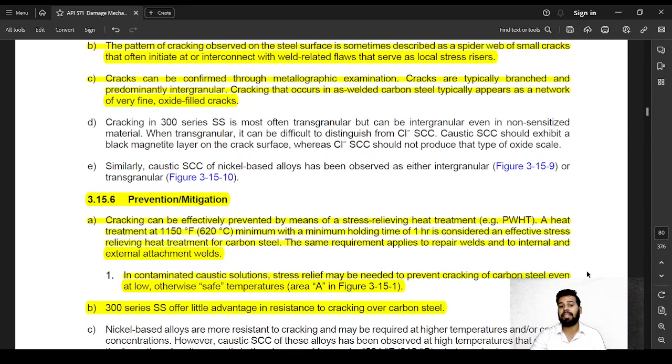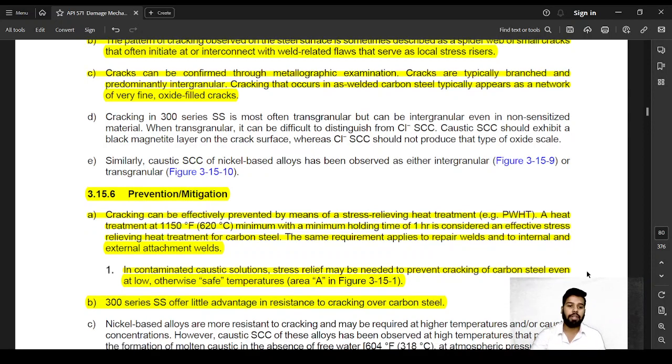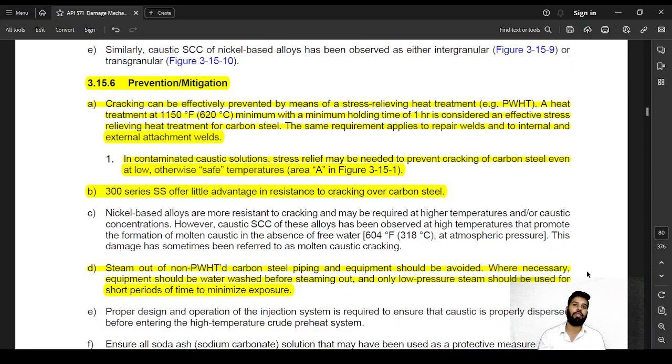Cracking in 300 series SS is most often transgranular, but it can be intergranular even in non-sensitized material. Prevention. So first prevention is don't increase the temperature. Second is don't increase the concentration. Third is generally do post-weld heat treatment for your welding or whenever you have done cold working. So the cracking can be effectively prevented by means of stress relieving or post-weld heat treatment.